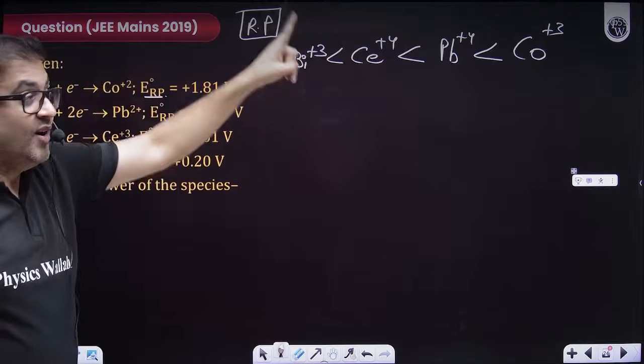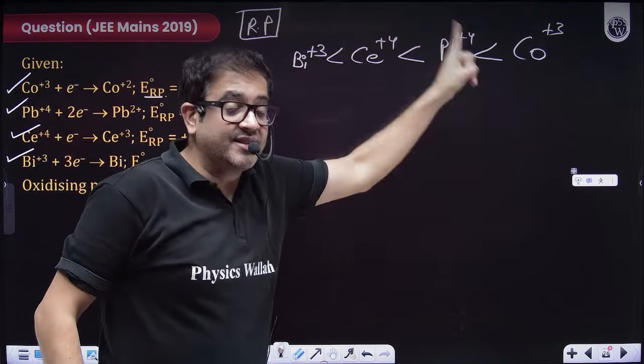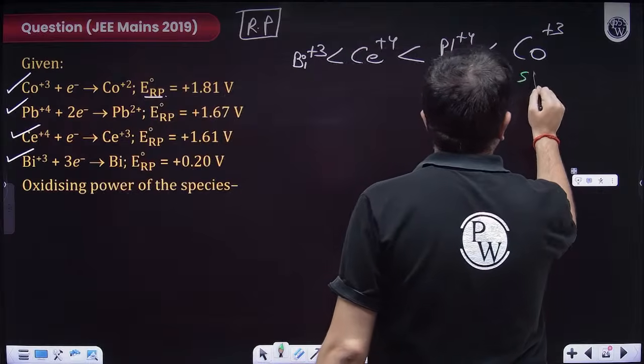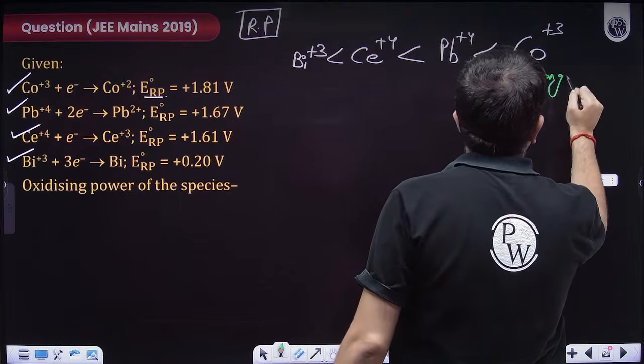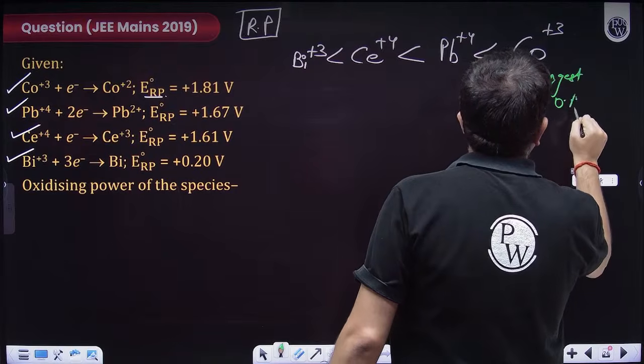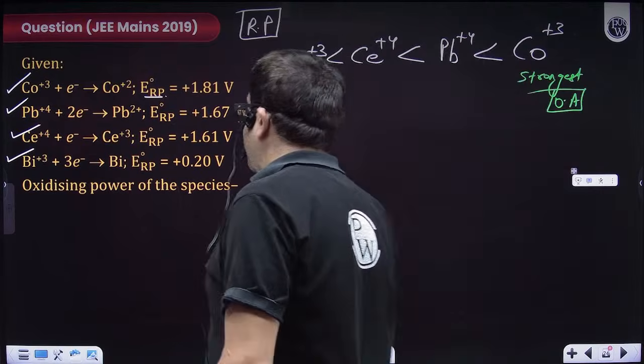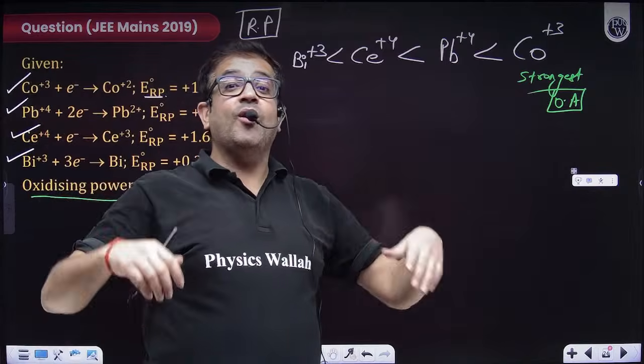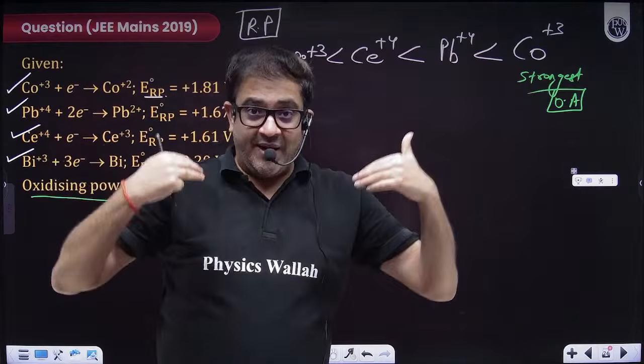So the one having the highest reduction potential will be the strongest oxidizing agent. So in oxidizing power, who is the strongest oxidizing agent? In order to oxidize you, I have to reduce myself.